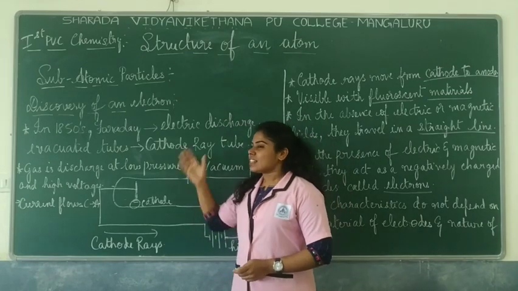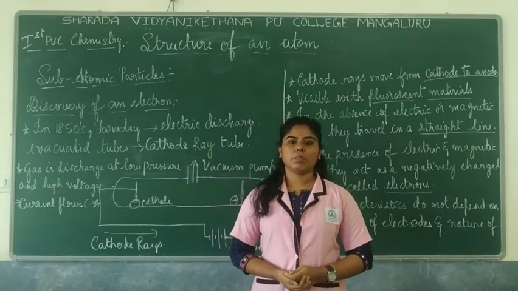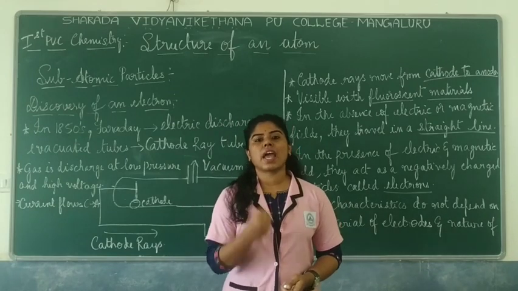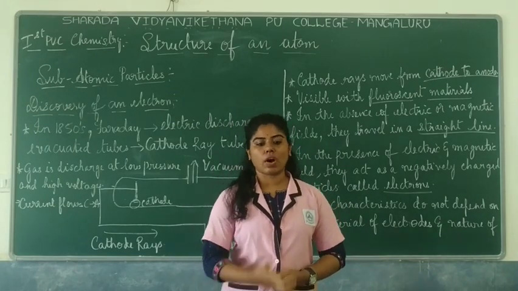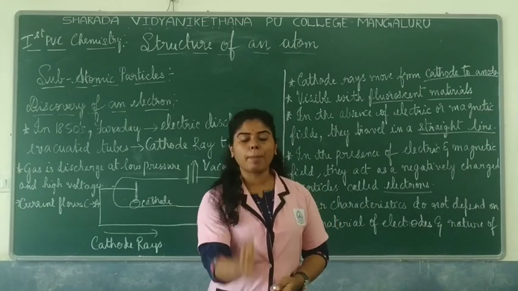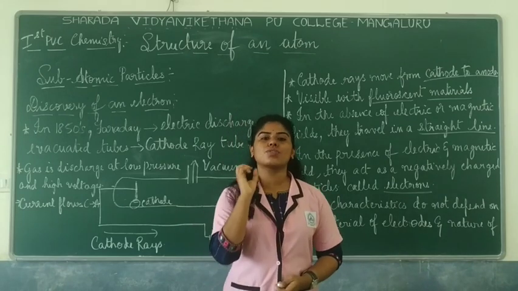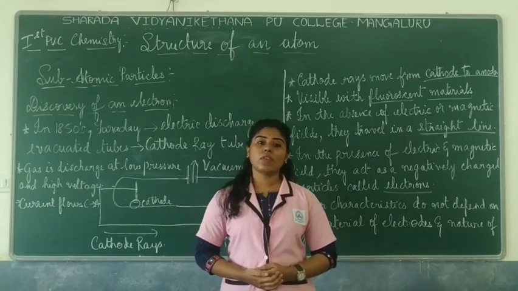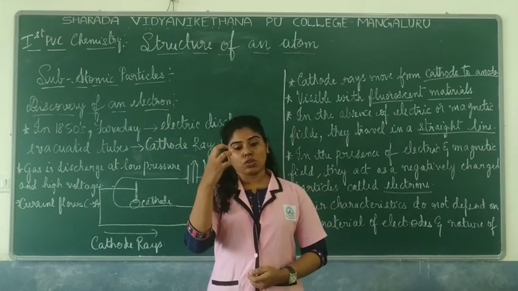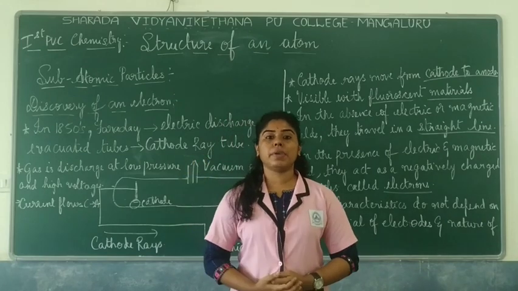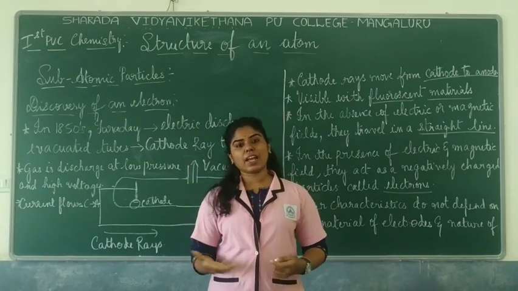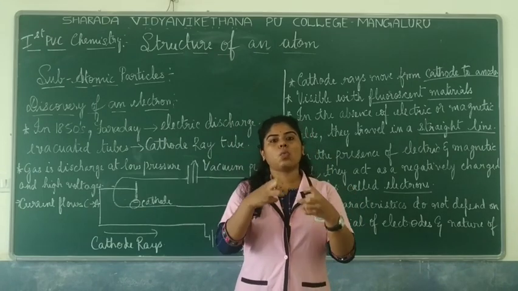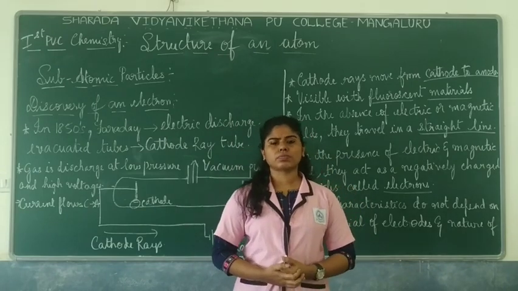Okay, so starting with the structure of an atom, before getting into that, you should know how they have arrived at the structure of an atom, or how they have arrived at a point that matter consists of atoms. So we have studied in our lower classes that during 400 BC, our Indian and Greek philosophers actually had an idea in order to find what matter is made up of.